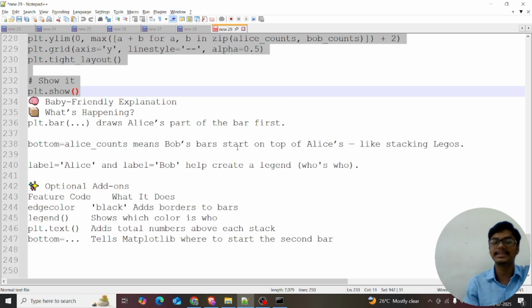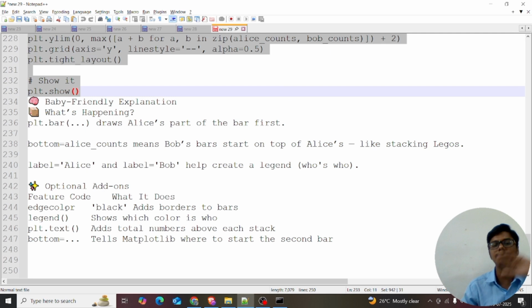Start on the top of the alias, right? I just told in the video explanation of the code itself, like stacking Legos. So I'm just giving the label. Label is equal to alias. Label is equal to bar means it creates a legend. Legend it will create, and it's optional, but we can have future code features and see what the code does. Just explaining, right?